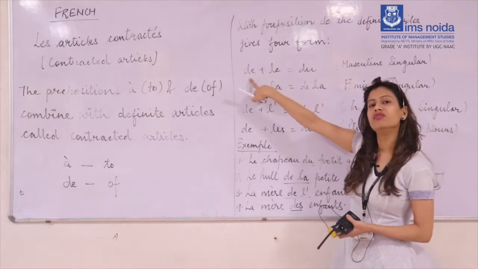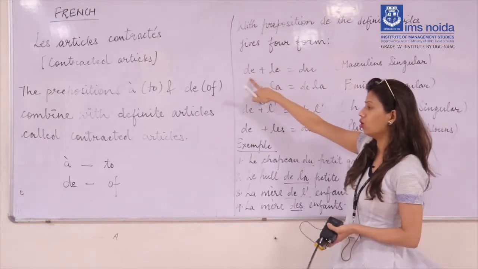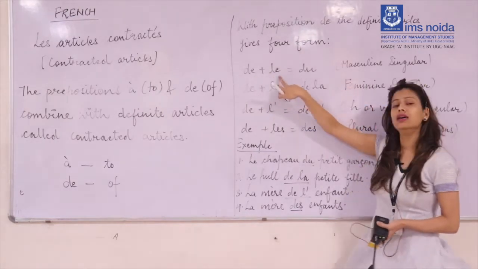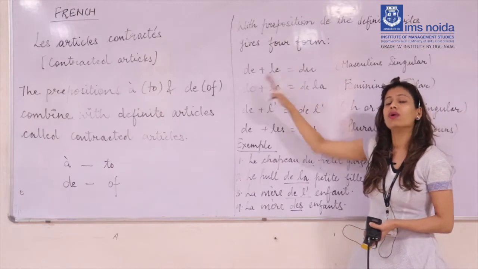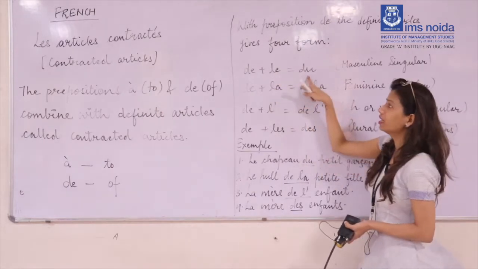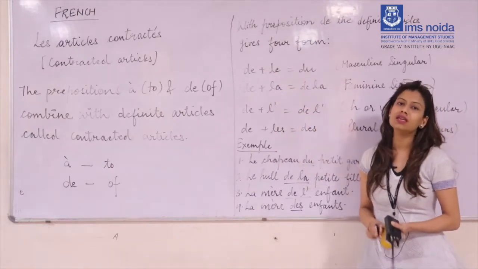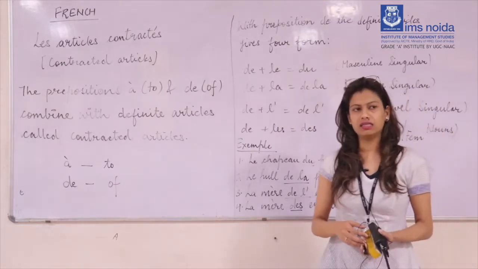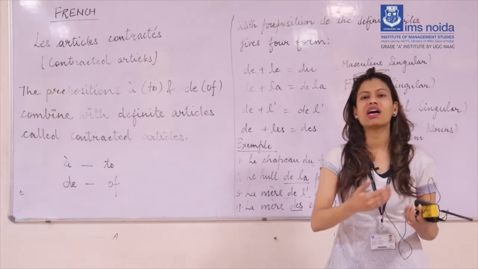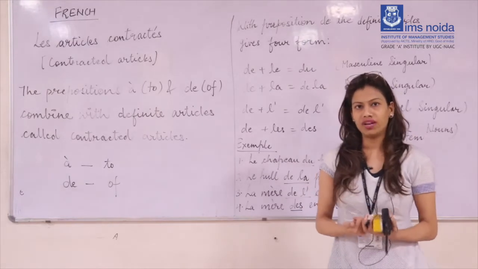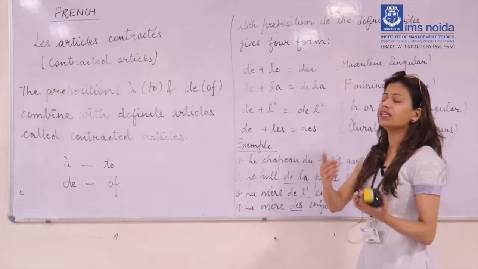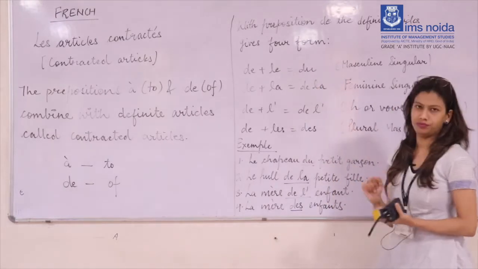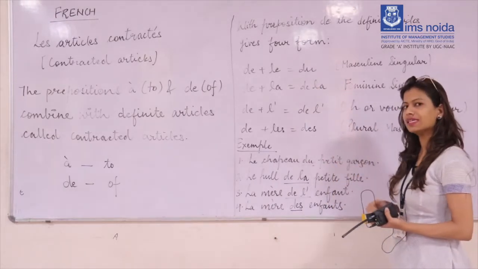De, which means of, and le, which means the, when combined give du, which means of the. So if you are framing a sentence and you want to translate of the in French, you have to use du in its place. Okay, I'll explain with examples.